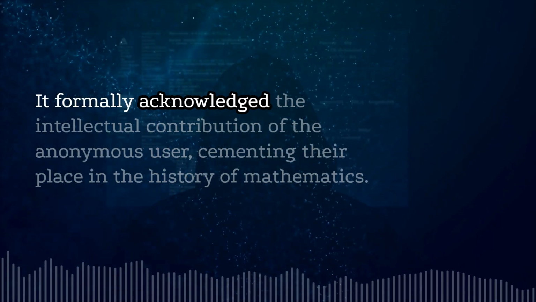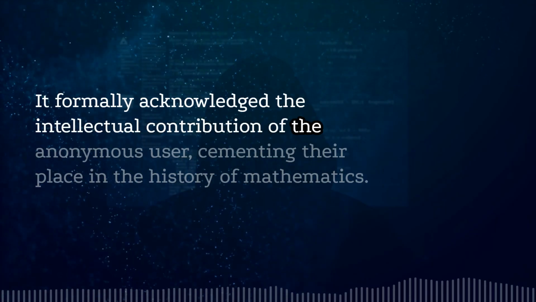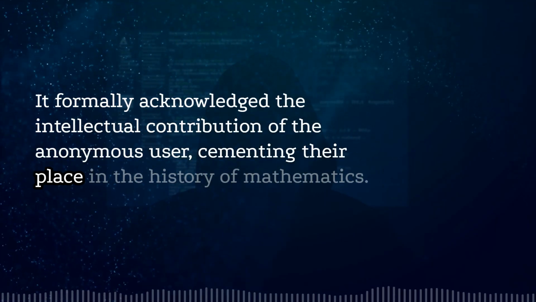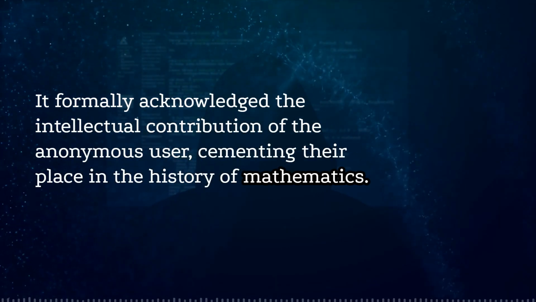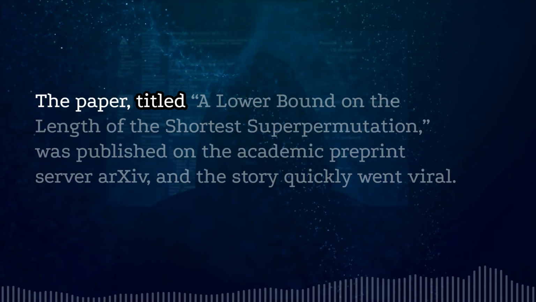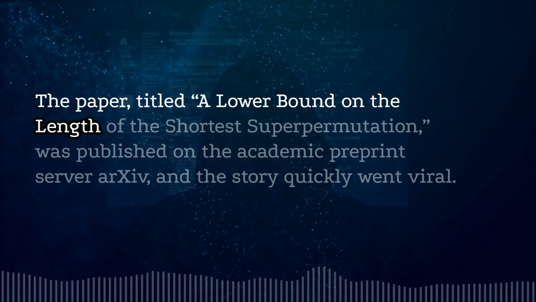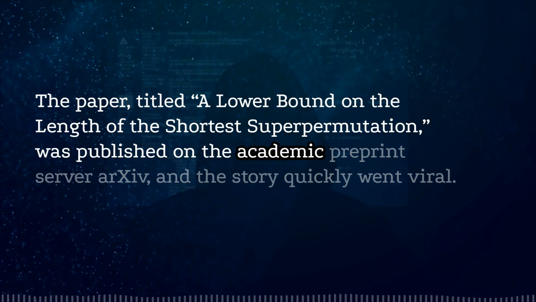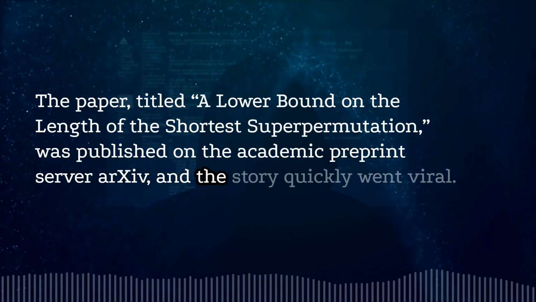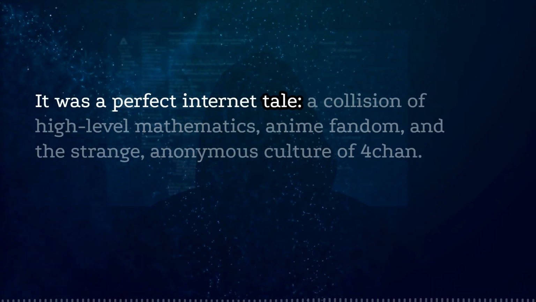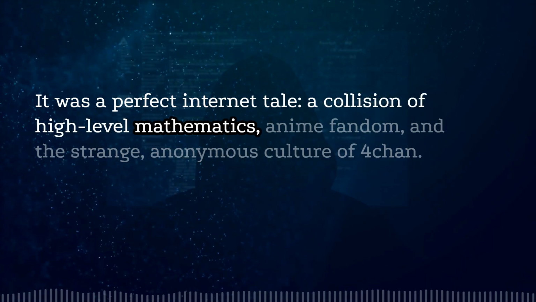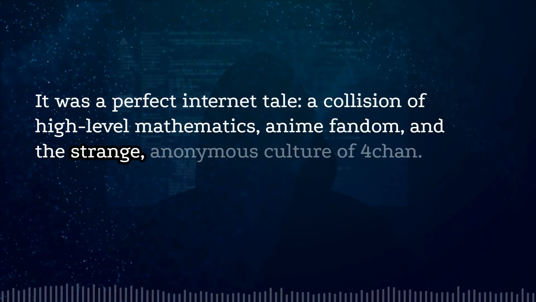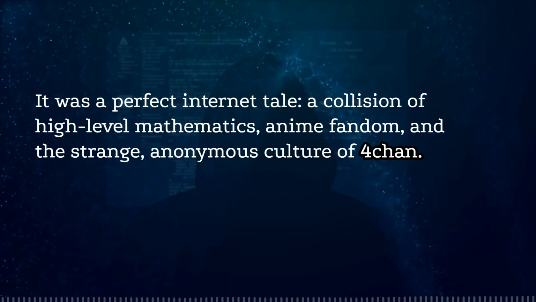This act was a powerful statement. It formally acknowledged the intellectual contribution of the anonymous user, cementing their place in the history of mathematics. The paper, titled "A Lower Bound on the Length of the Shortest Superpermutation," was published on the academic preprint server arXiv, and the story quickly went viral. It was a perfect internet tale, a collision of high-level mathematics, anime fandom, and the strange anonymous culture of 4chan.